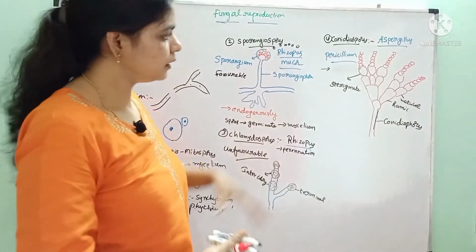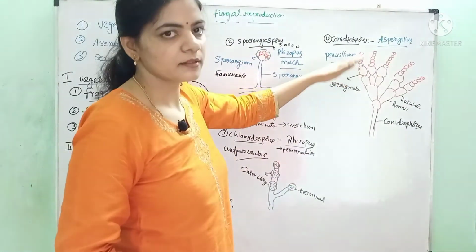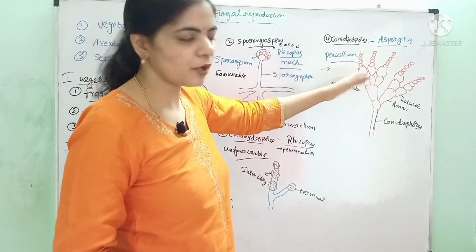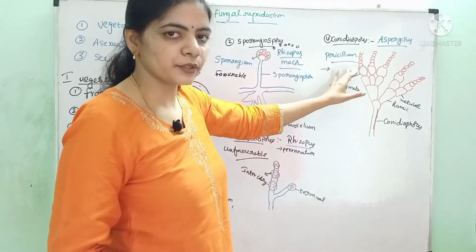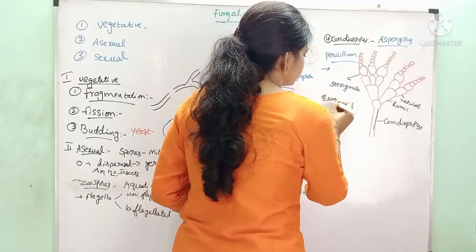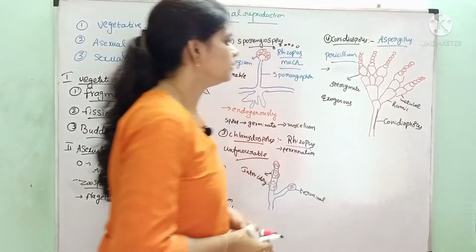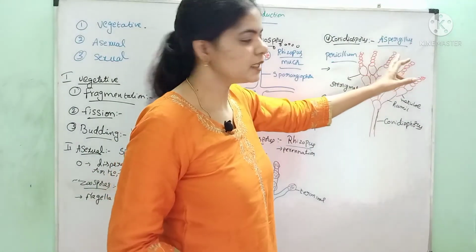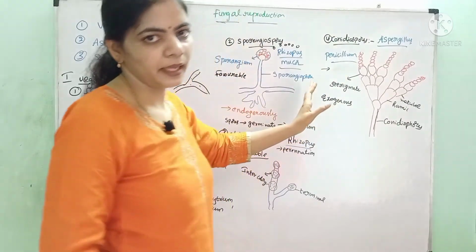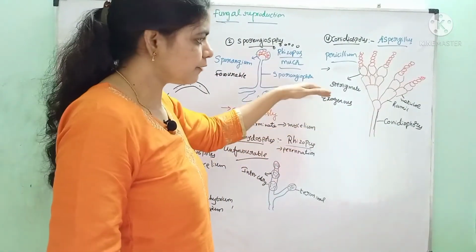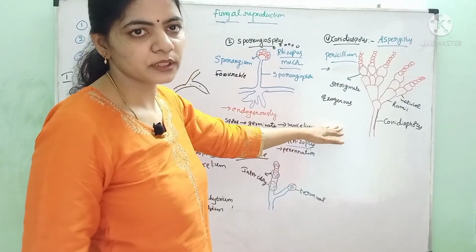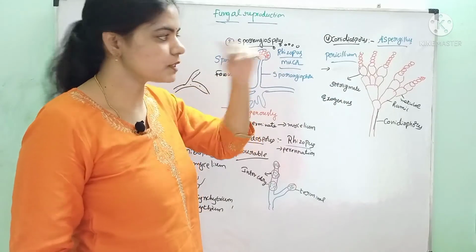Above these sterigmata, chains of conidia are developed. So these conidia are developed on this exogenously. Hence, these conidiospores are exogenous spores. If these conidia are separated from this fungal body, they get dispersed by air or other agents and fall on a suitable substratum. They get germinated and finally develop into new mycelium. Like this, the conidiospores will grow.